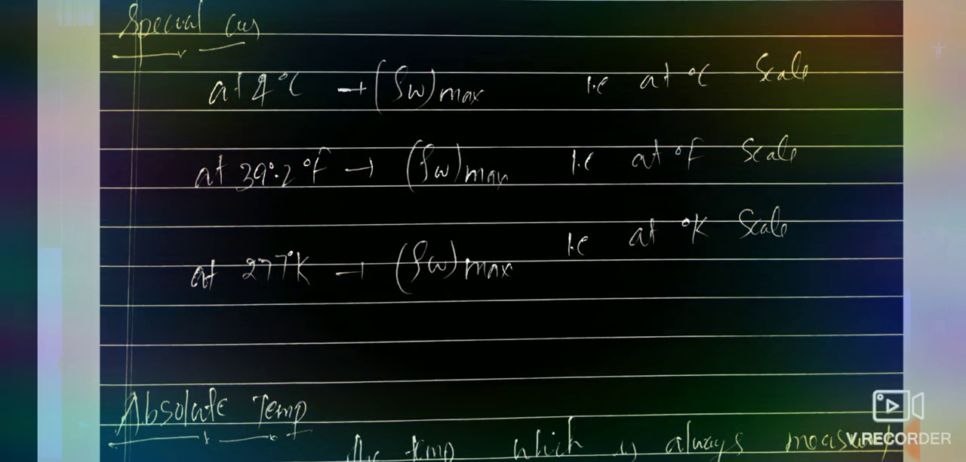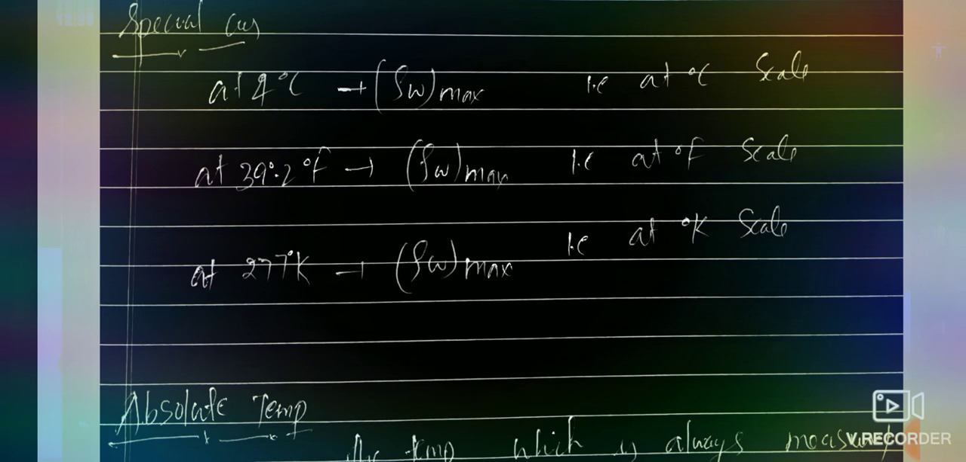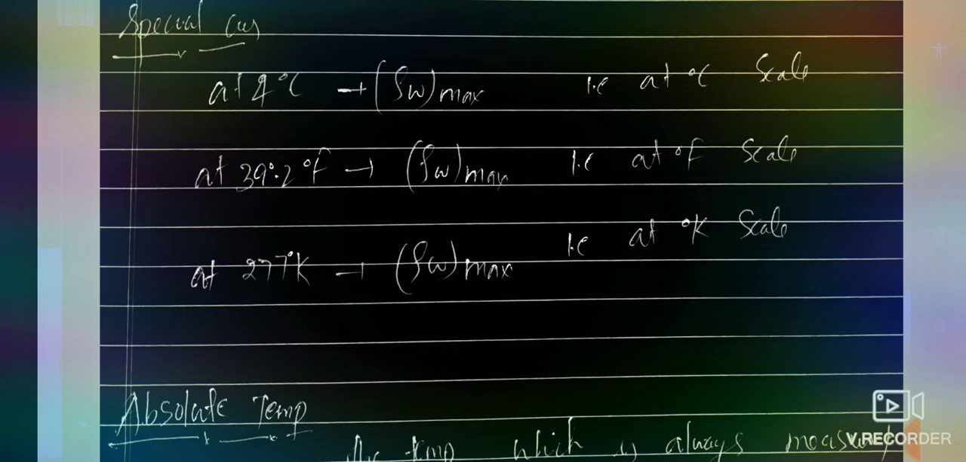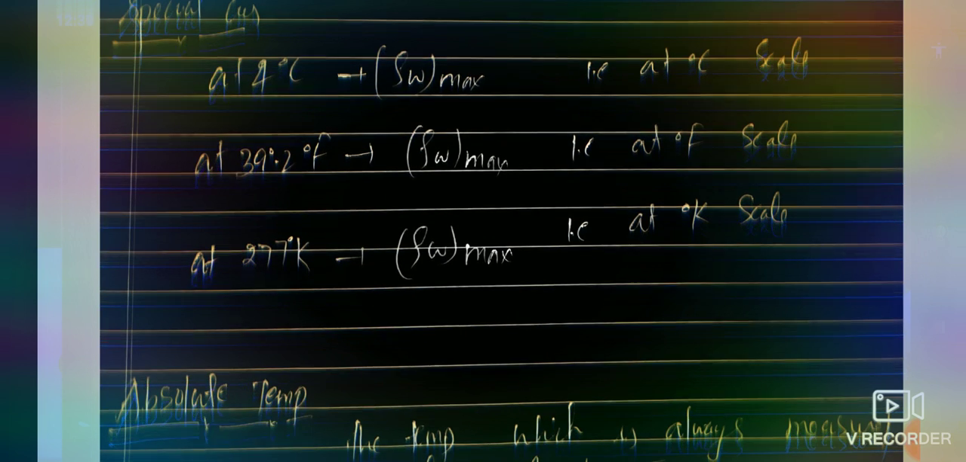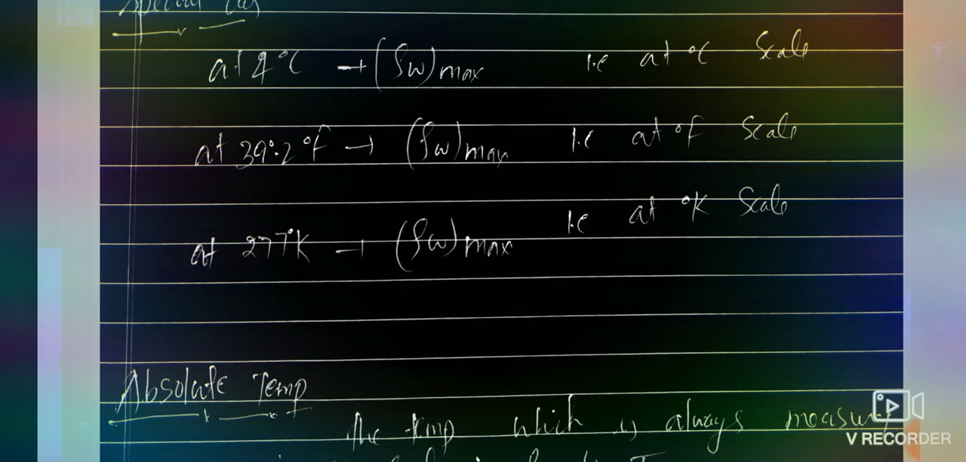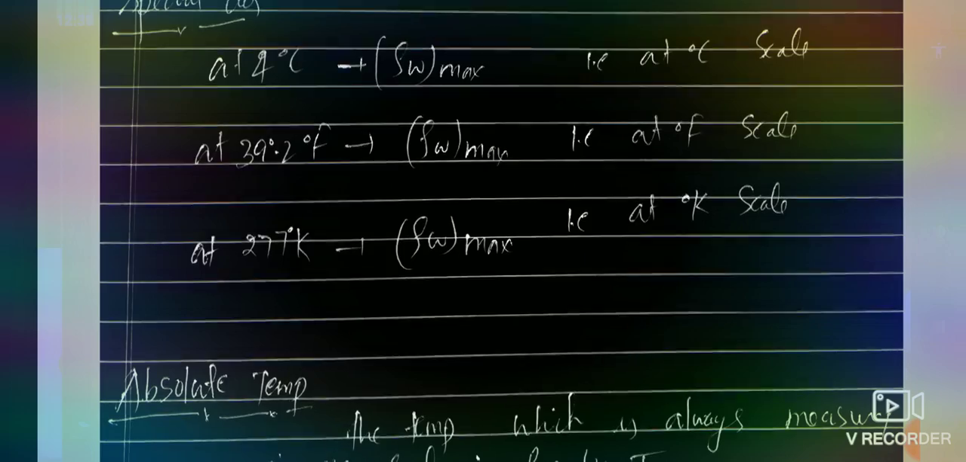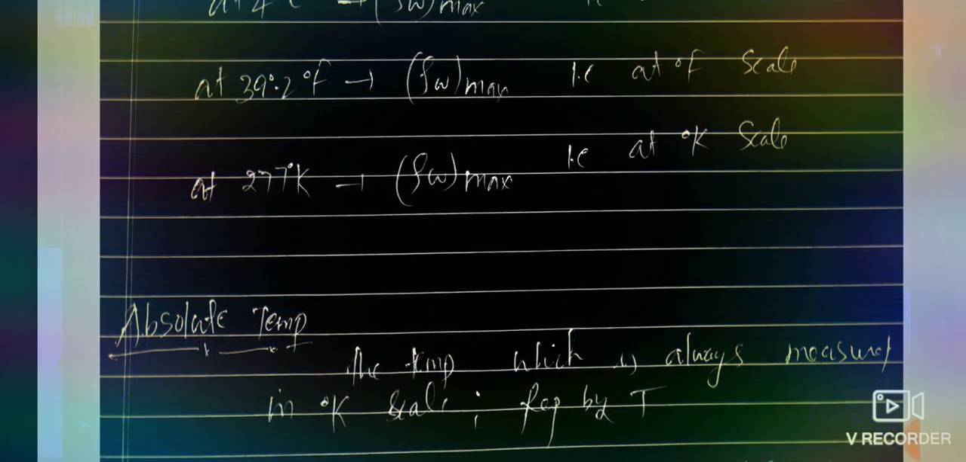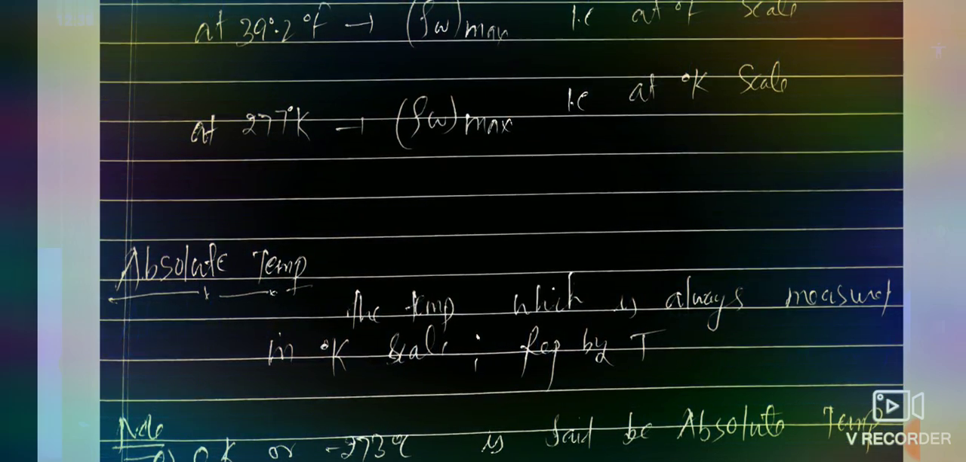So the density of water is maximum at what temperature? On different temperature scales: if we talk about the Celsius scale, then we say 4 degrees Celsius. If we talk about Fahrenheit, then we say 39.2 degrees Fahrenheit. And if we talk about Kelvin, then we say 277 Kelvin.